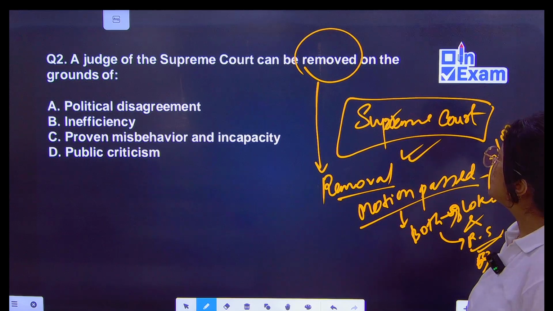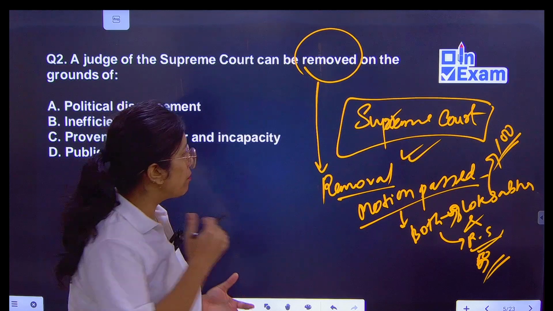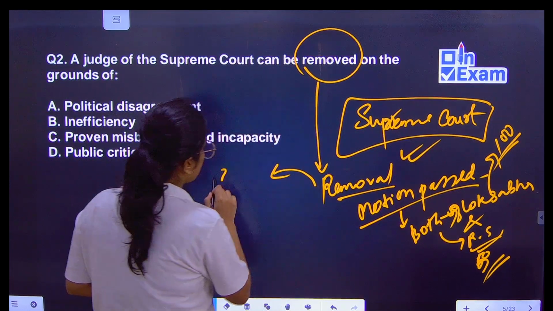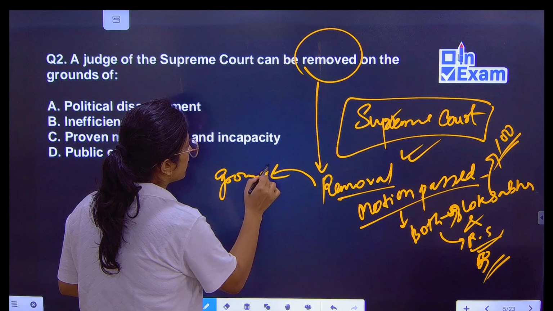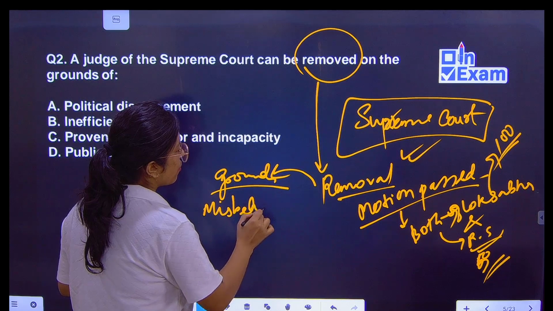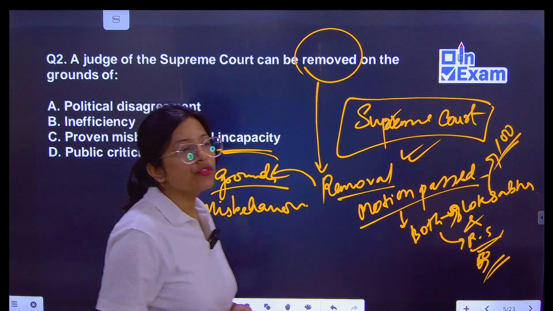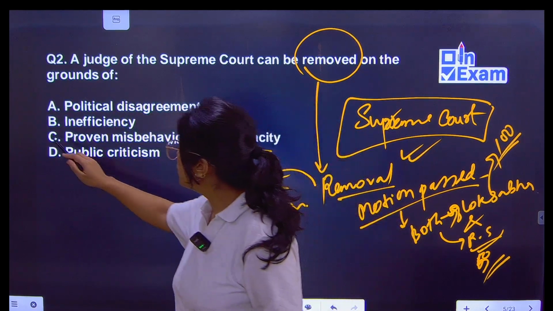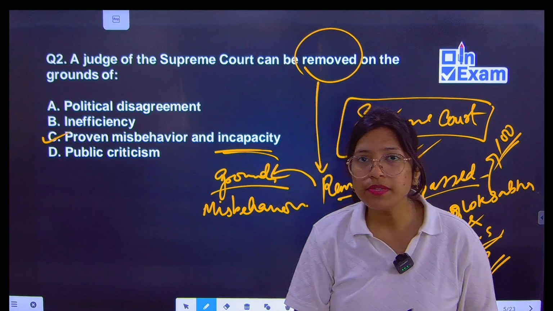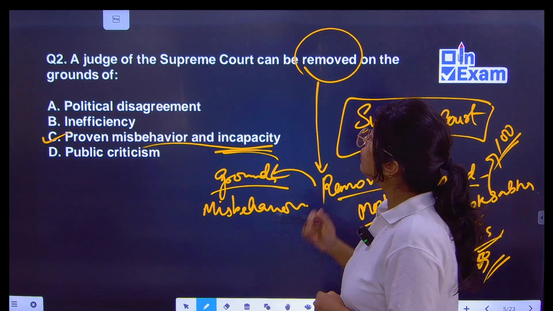But there are certain grounds on which a judge can be removed. Grounds like what? Proven misbehavior, okay, or incapacity. So the correct answer will be option C, that is proven misbehavior and incapacity. This is important, keep it in mind.